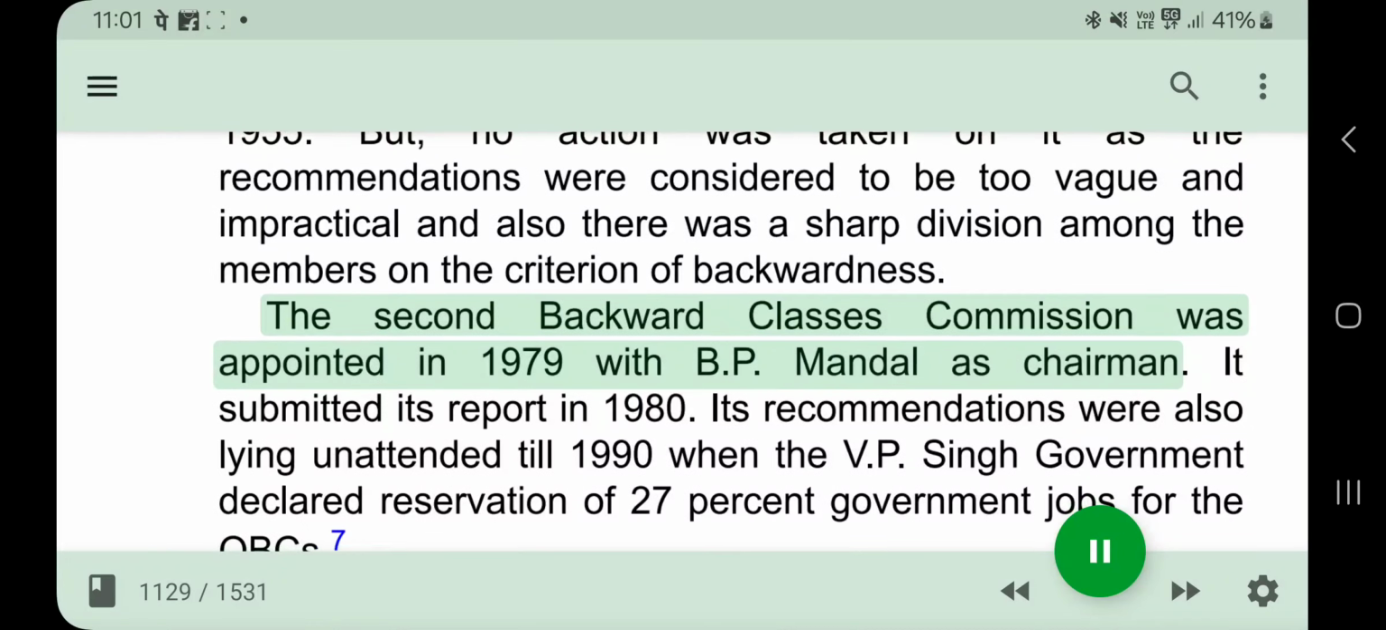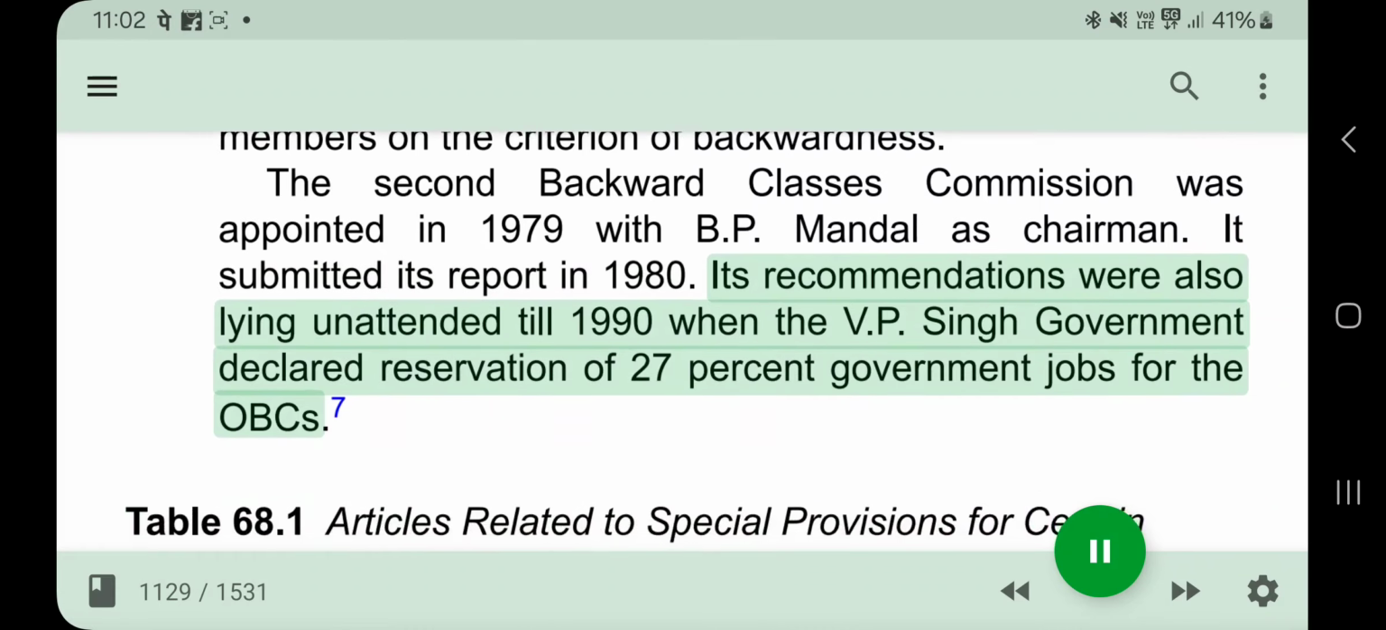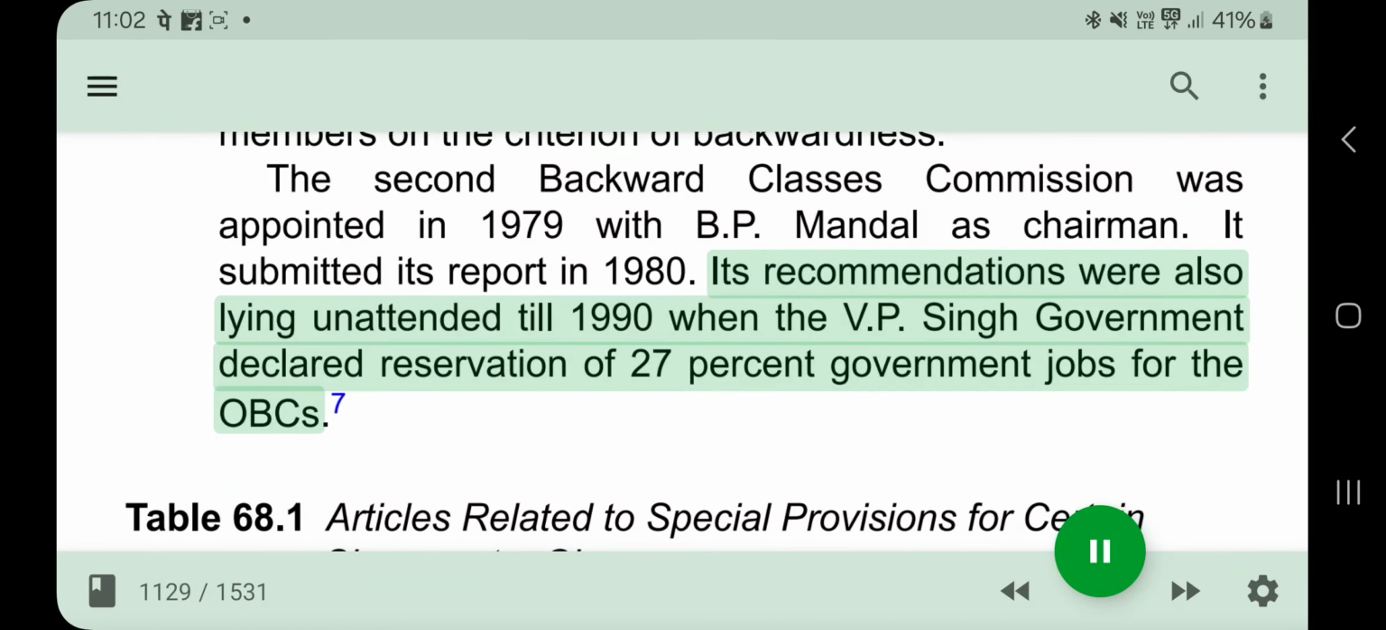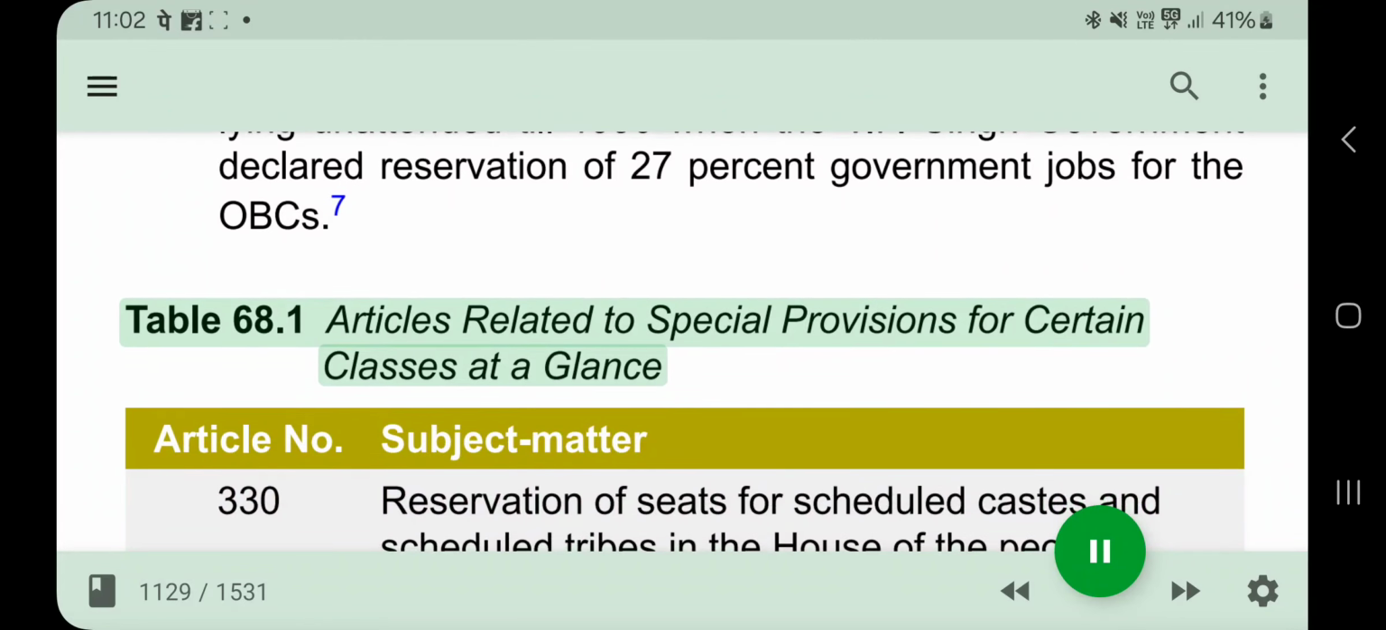The second Backward Classes Commission was appointed in 1979 with B.P. Mandal as chairman. It submitted its report in 1980. Its recommendations were also lying unattended till 1990, when the VP Singh government declared reservation of 27% government jobs for the OBCs. Table 68.1: Articles related to special provisions for certain classes at a glance.